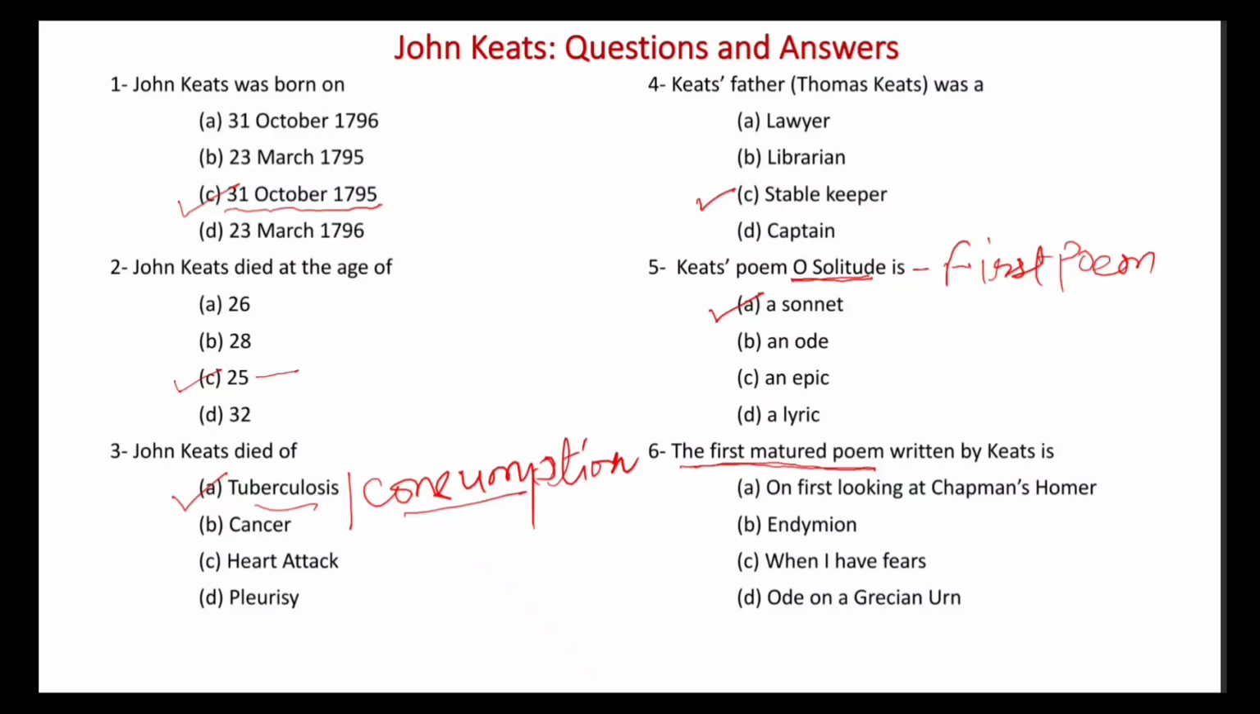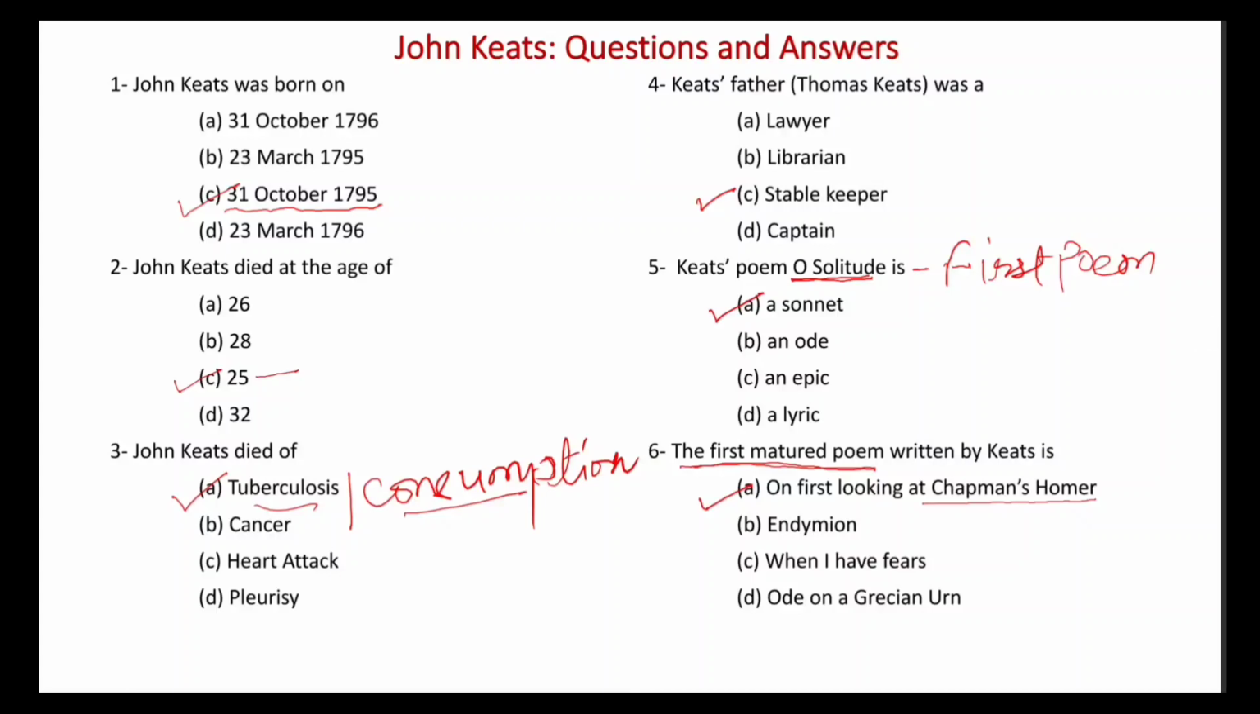Is that clear? O Solitude was published in the year 1816. Sixth question is, the first matured poem written by Keats is. The first matured poem that Keats wrote was again option A. It is On First Looking at Chapman's Homer. This poem was based on Homer's Iliad. Right? So these were the 6 questions.